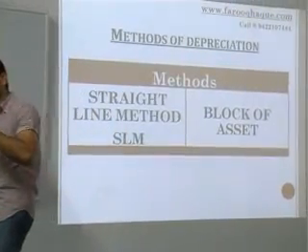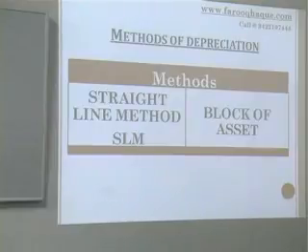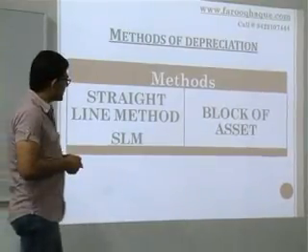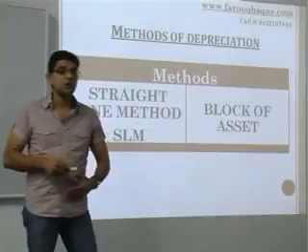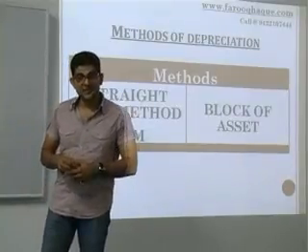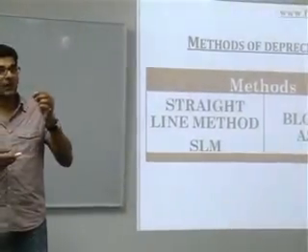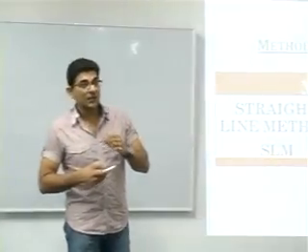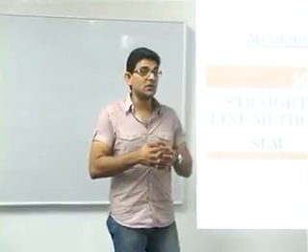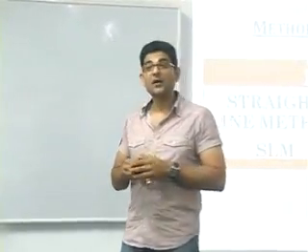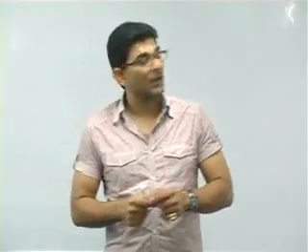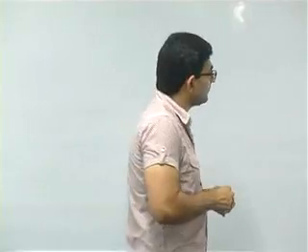In income tax there are two methods. Straight line method, which you could normally call the SLM, and the second is called the block of asset method. Now in the block of asset method, we will follow the WDV system. That is, depreciation will be charged on the written down value of the asset. However, in the SLM method, we will charge depreciation on the actual cost of the asset. So let's first go into straight line method depreciation.